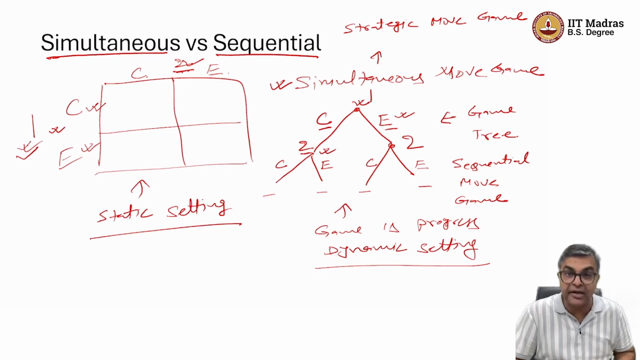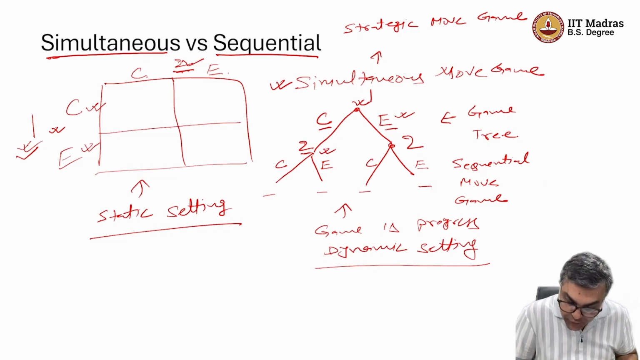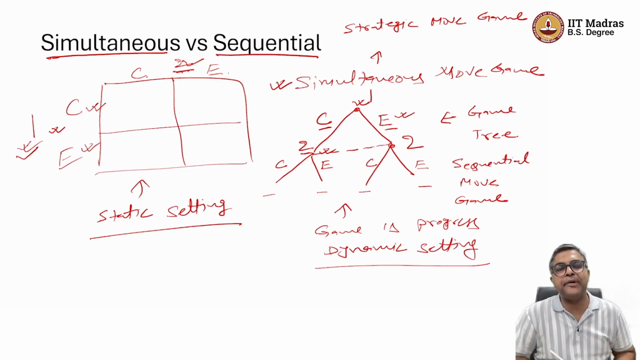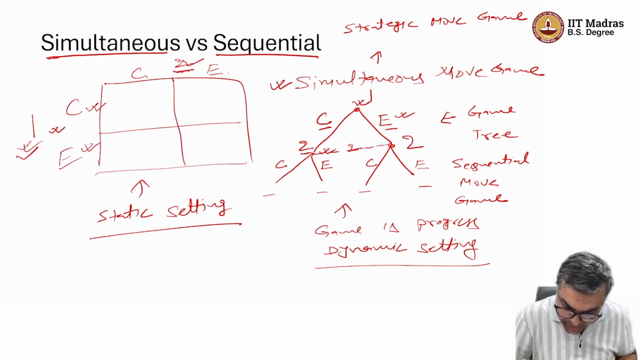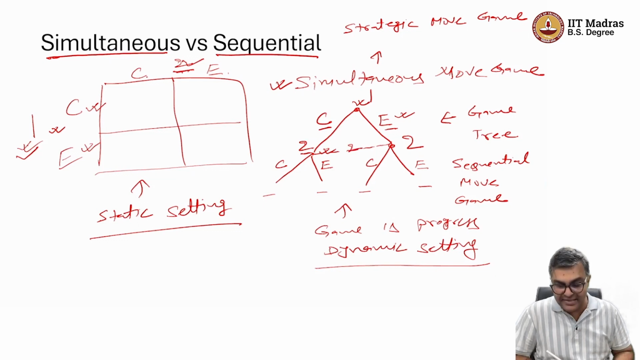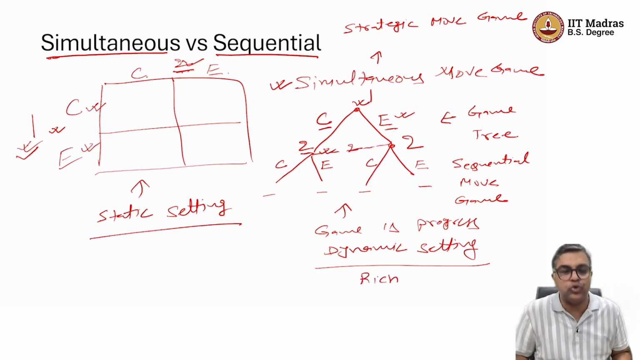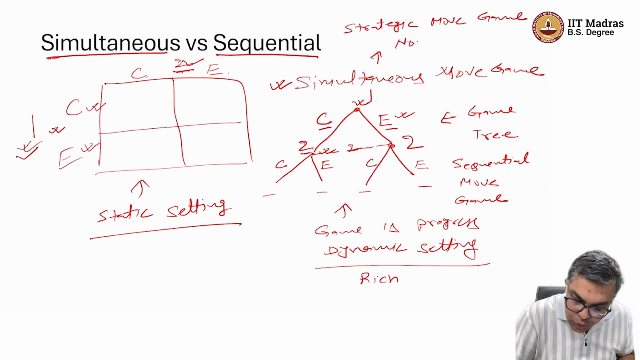Here it is possible to incorporate both. We can have a dotted line here indicating that player 2 has not observed whether player 1 has taken action C or E, and player 1 knows that player 1 has decided, but player 2 doesn't know the exact action. So this description is rich in comparison to the strategic move game. This has another name also, normal form game.